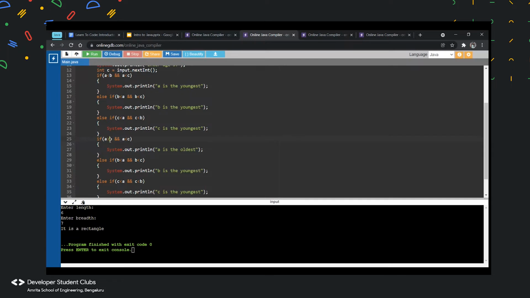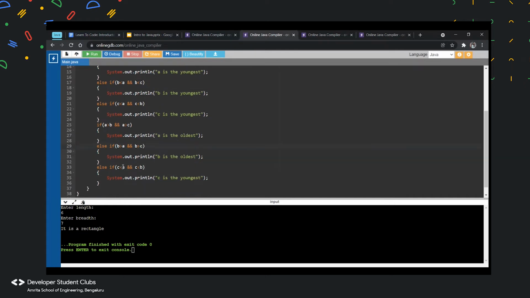So I'm going to change these operators. And then again over here, I will change this operator. I am going to check if B is greater than A as well as B is greater than C. If C is greater than A as well as C is greater than B, then C is the oldest.